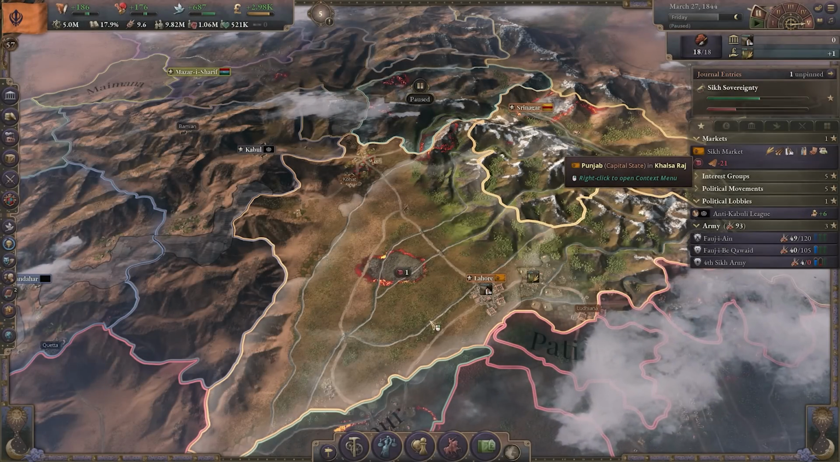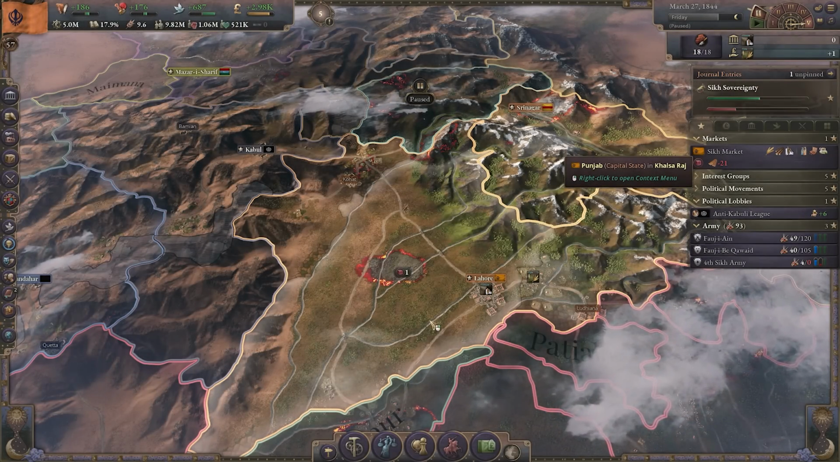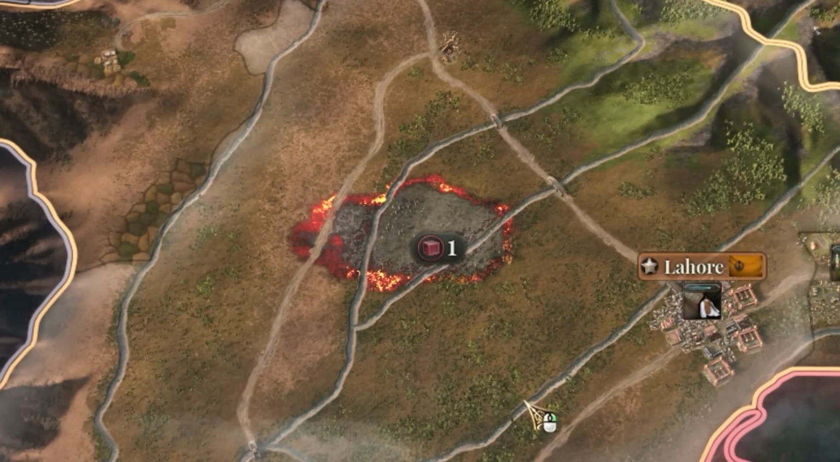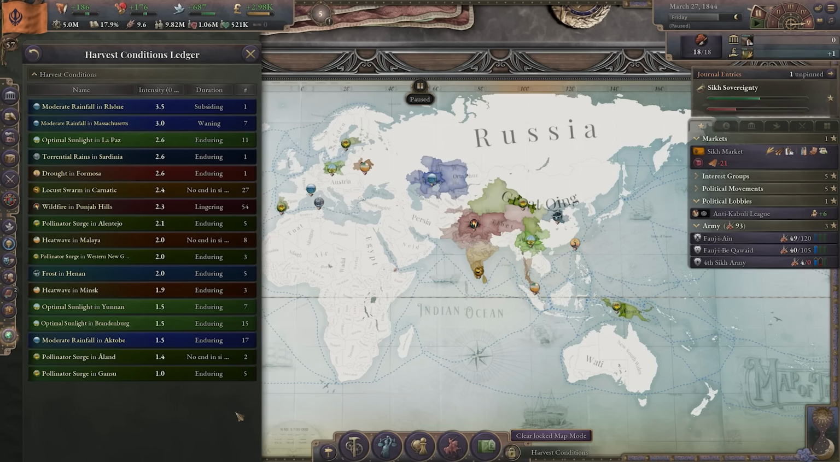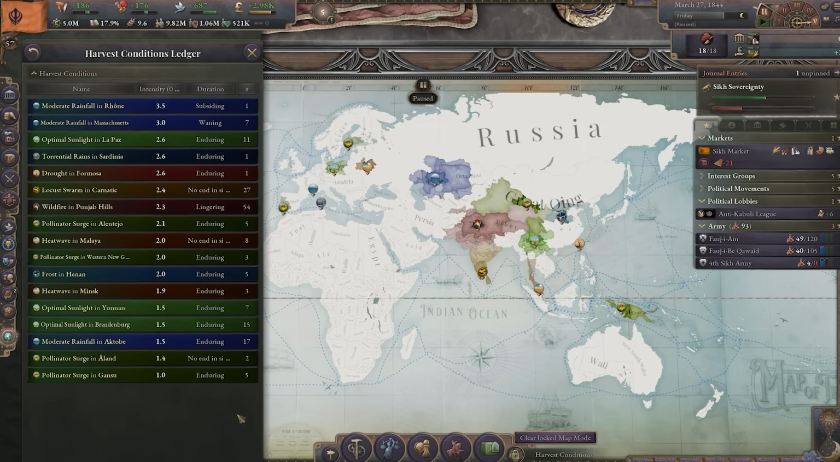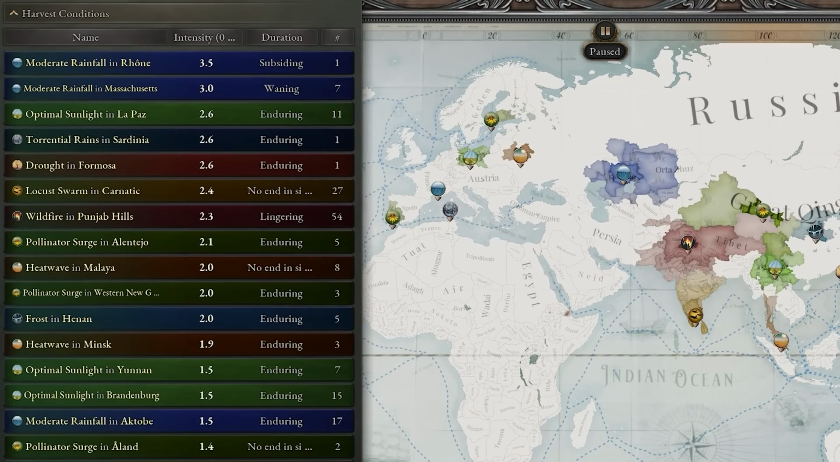Famines and harvest conditions have also been added to the game. Here we can see a visual representation of a wildfire spreading in the Punjab region. Harvest conditions will always have an intensity, indicating how positive or negative the effects will be, and a duration, which can last anywhere from a few months to several years. The harvest condition map mode will show you all of the harvest conditions, positive and negative, across the planet. You can also sort them by intensity, duration, and the number of states that are affected.